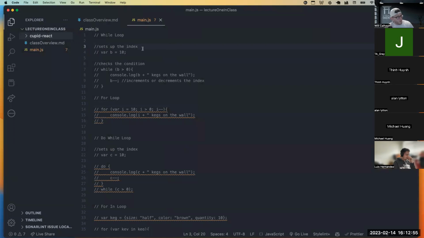Now, when we're setting up a while loop, there's a few things we have to do because they are very, very different. And in a while loop, you can sort of get yourself in some trouble. So here at the top, I've got a while loop. And there's a few things we have to do. First off, because we don't really know when something's going to hit, or if it's going to hit, we have to have some sort of index. We have to have some sort of number.